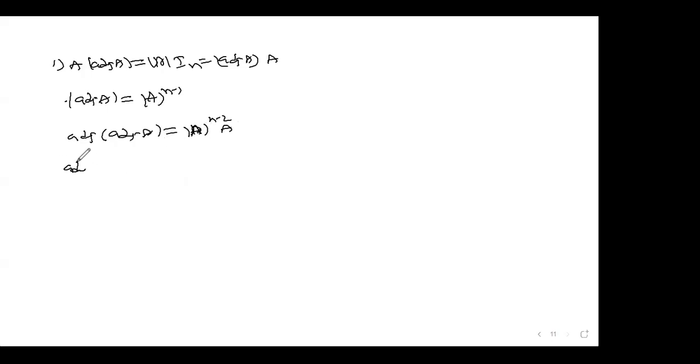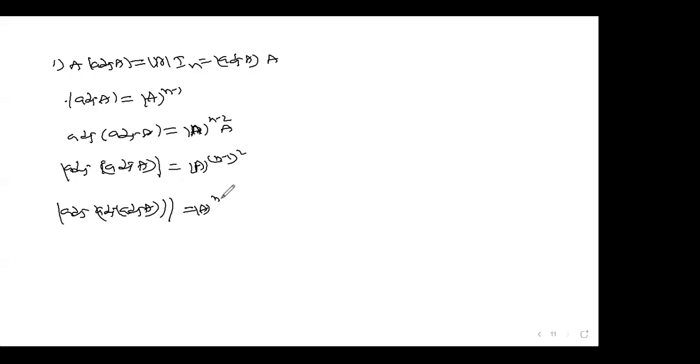So I will let you do all of it directly. Adjoint of adjoint A, suppose if I write in determinant, then it has to be written as det A to the power of n-1 whole square. Suppose here adjoint is there 3 times, adjoint adjoint adjoint A, then you are supposed to write det A to the power of n-1 whole cube, you have to write like this, right.